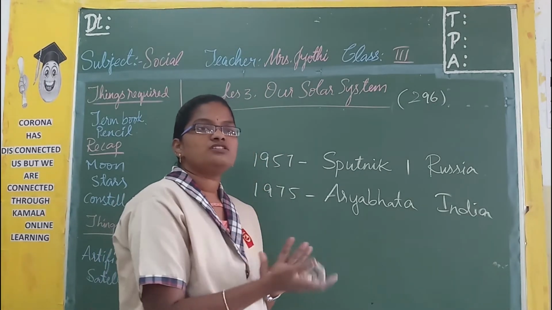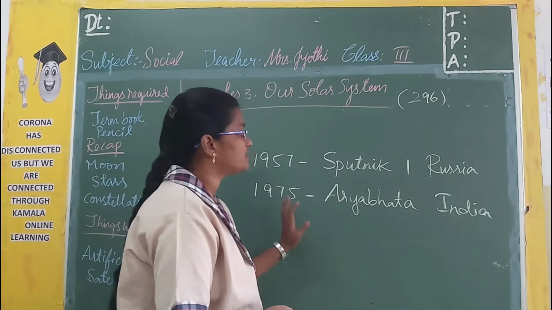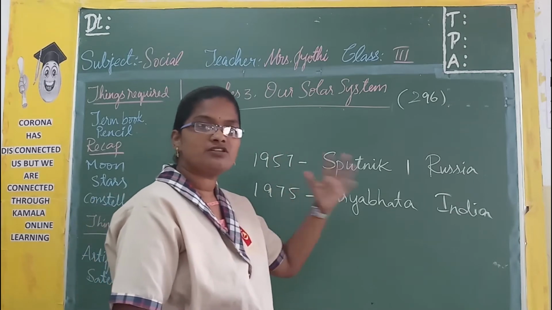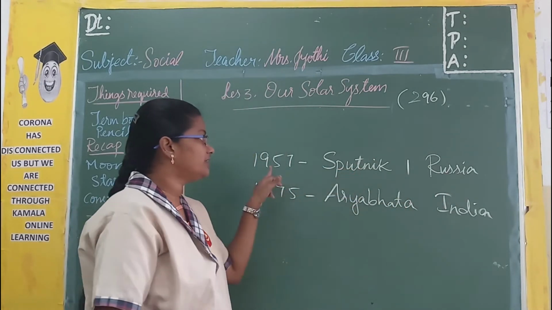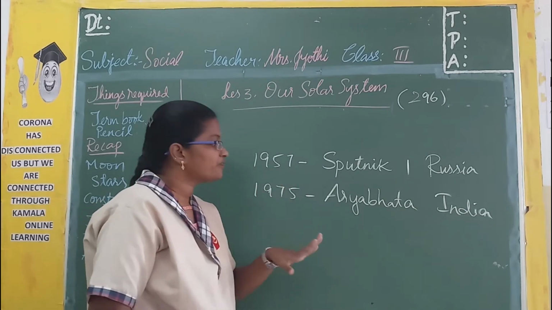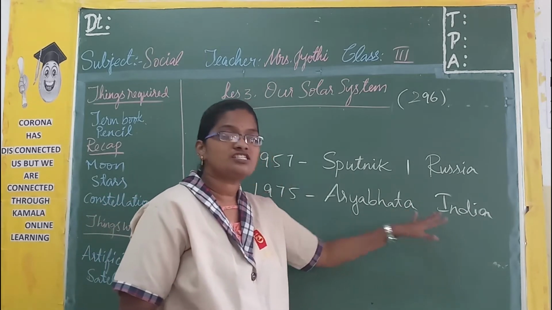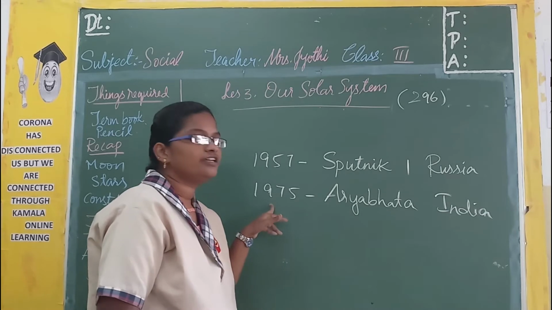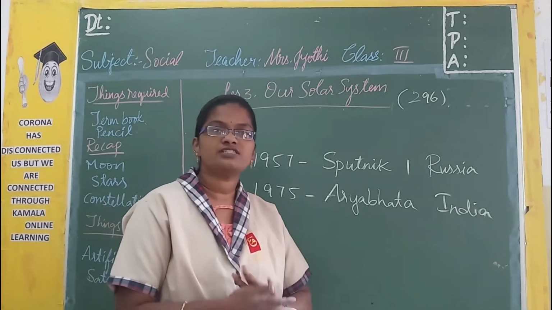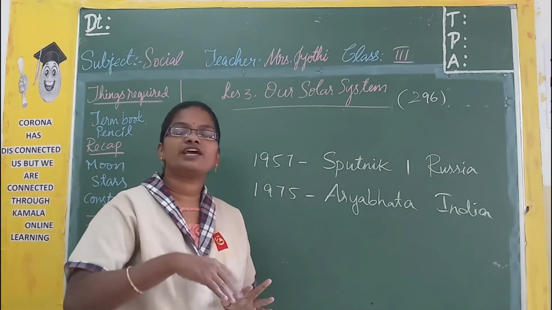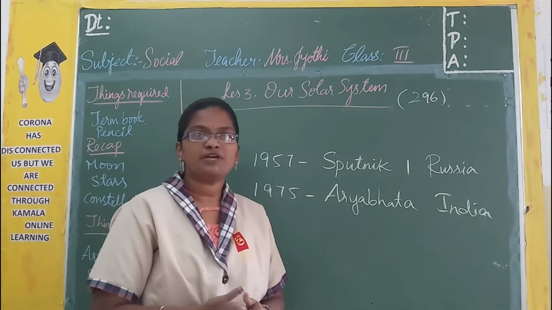So we have launched artificial satellites. The first satellite, launched by Russia, is Sputnik 1 in the year 1957, and we launched Aryabhatta in the year 1975. These are the first artificial satellites launched into space.